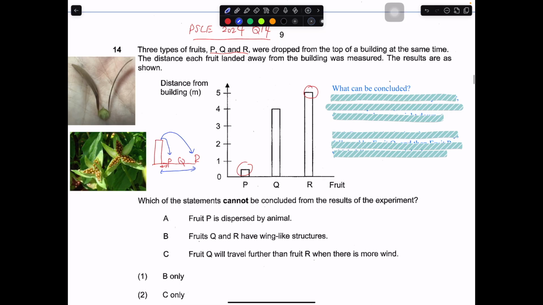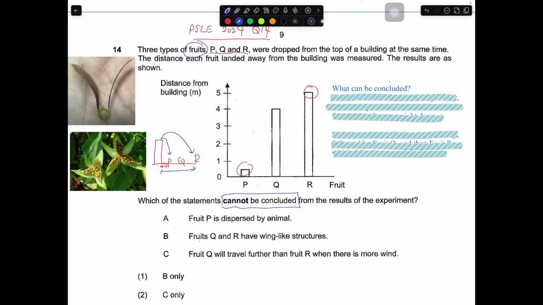So what cannot be concluded? Those that you cannot conclude, you will select. Those that you can conclude, you cannot select. So for example, what can I conclude from this graph? In this case, I can conclude R travelled the furthest, P travelled the nearest, and in this case,